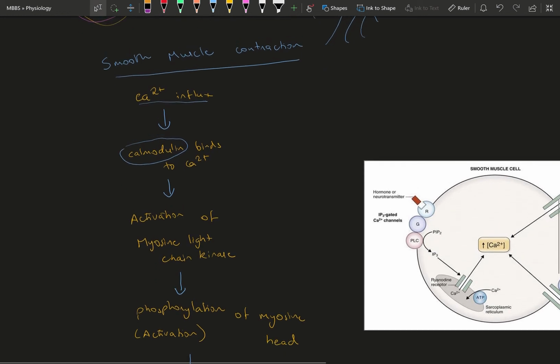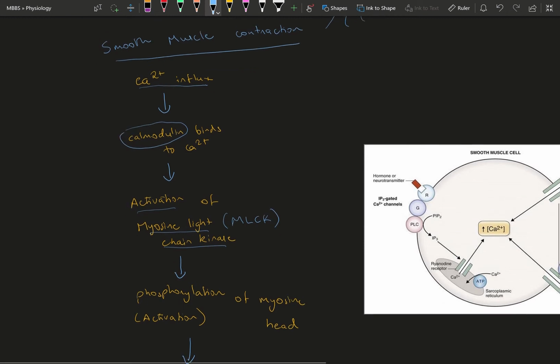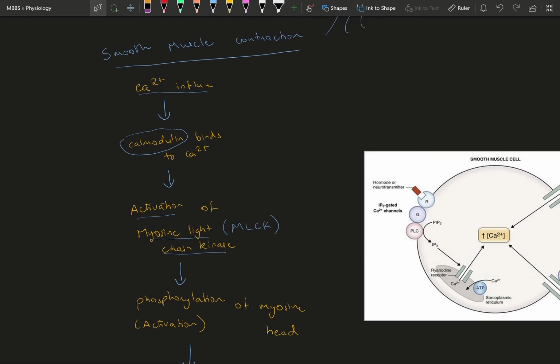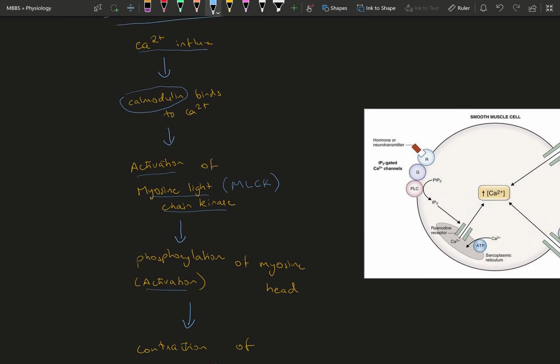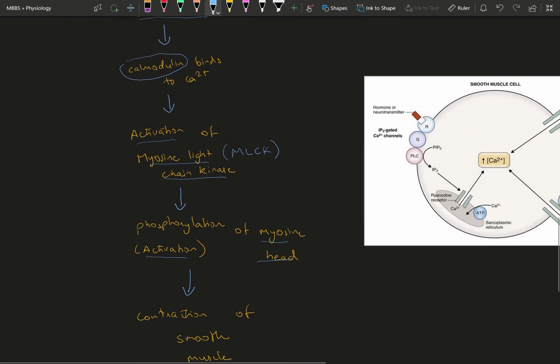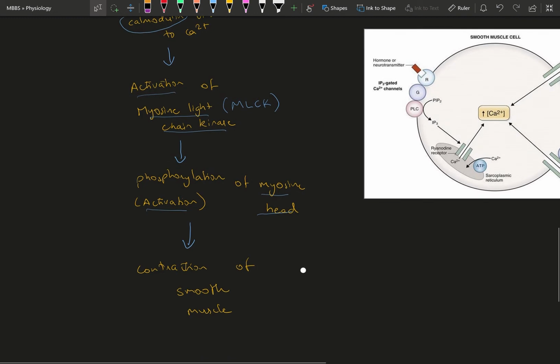This calmodulin will activate an enzyme known as myosin light chain kinase, MLCK. You know that a kinase is going to add a phosphate group somewhere. So we're going to add a phosphate group to activate the myosin head. This activation of the myosin head is going to cause contraction of the smooth muscle.